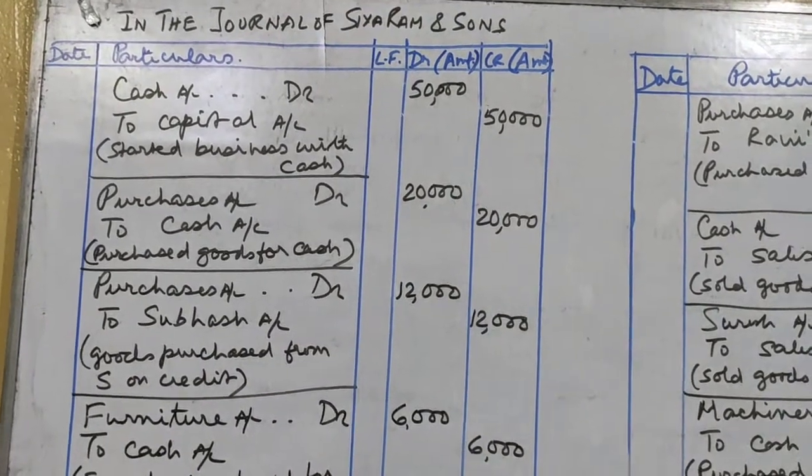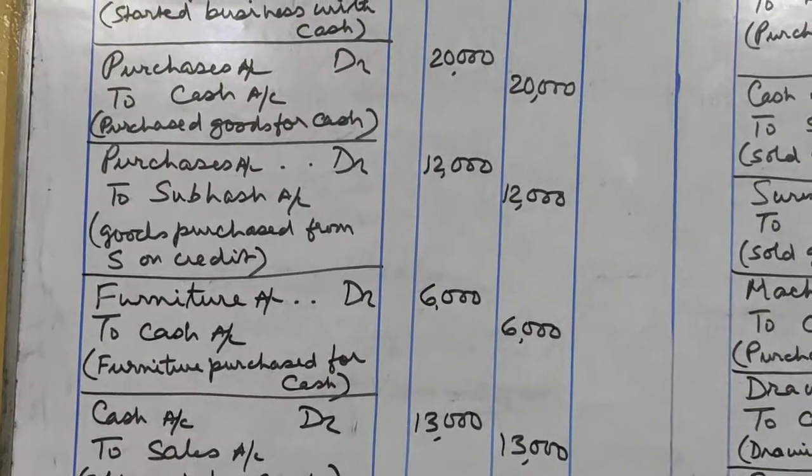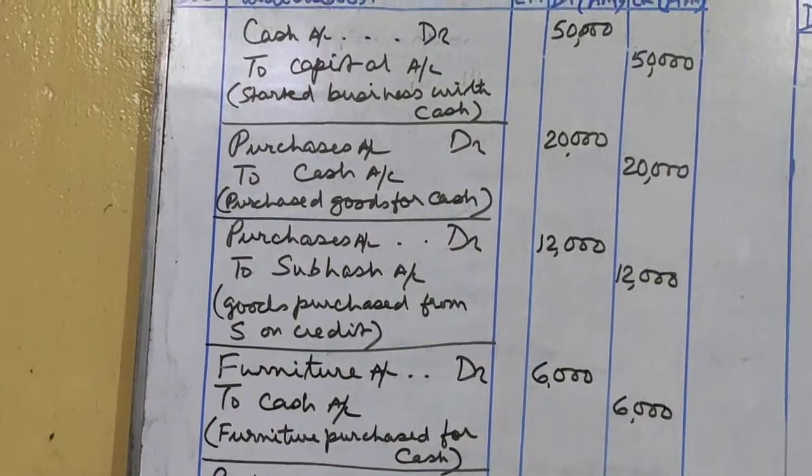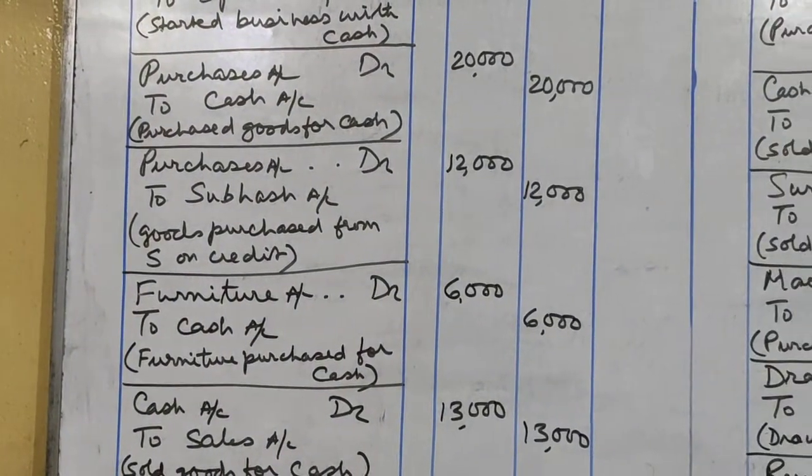And these entries are known as journal entries. And we also write the narration. And don't forget to write the dates. I have not written the dates over here, but you have to write the dates also.